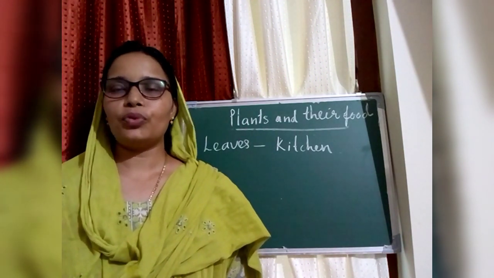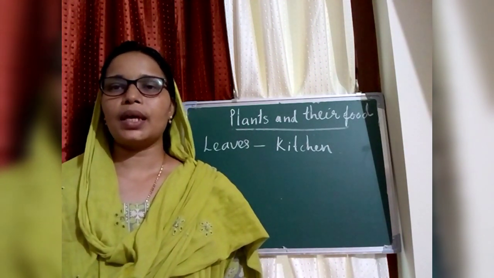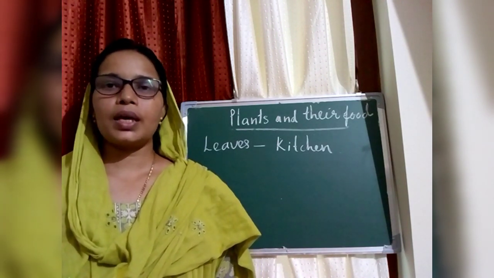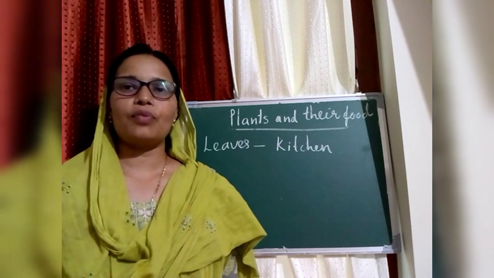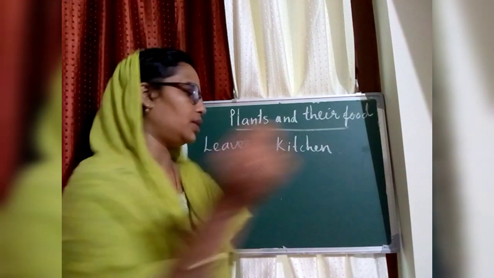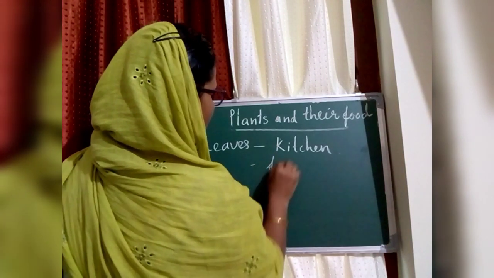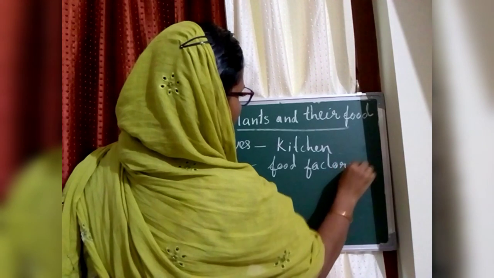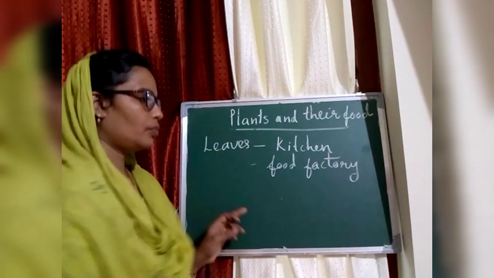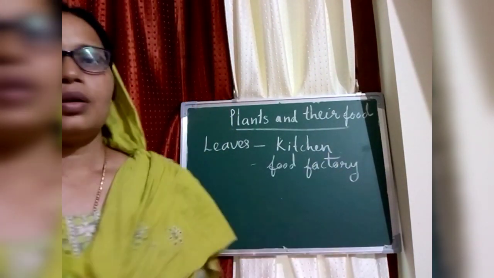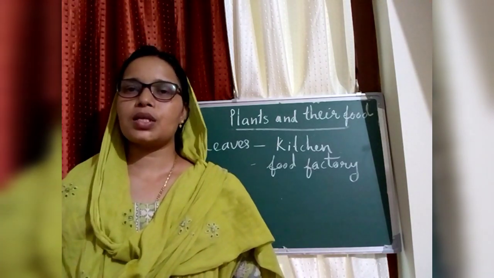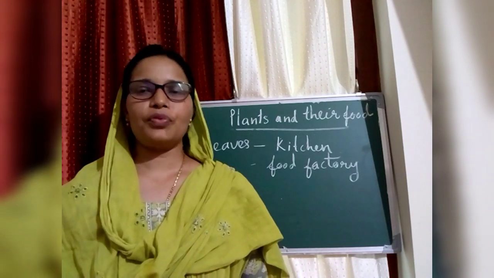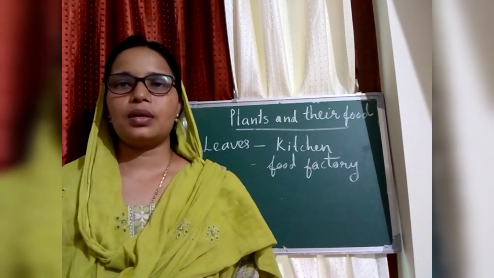The making of food, cooking of food takes place in plants in the leaves. So the leaves are called the kitchen of a plant or food factory of a plant. Which part of the plants is called the food factory of a plant? Leaves are called the food factories of a plant.